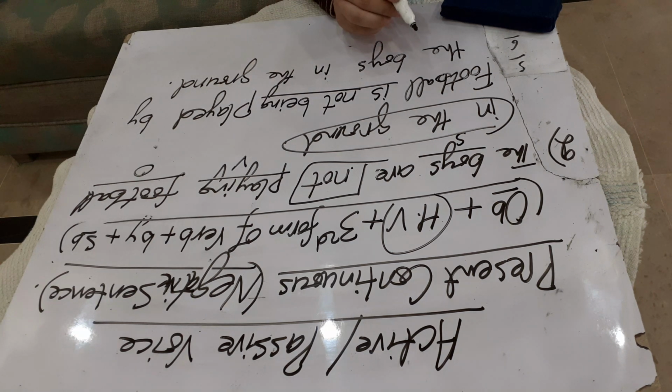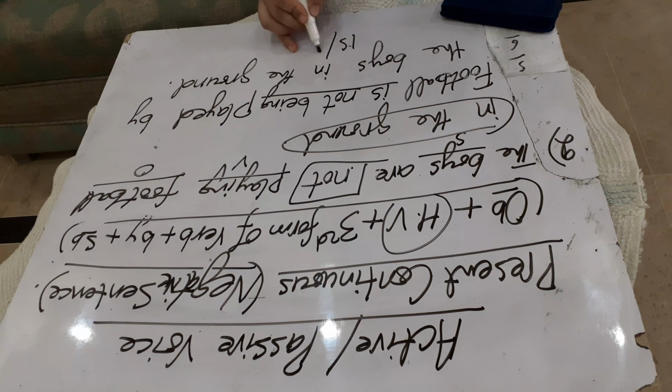Students, when you have a helping verb that is a group of two words. For example, is or am, these are helping verbs and these are single words.